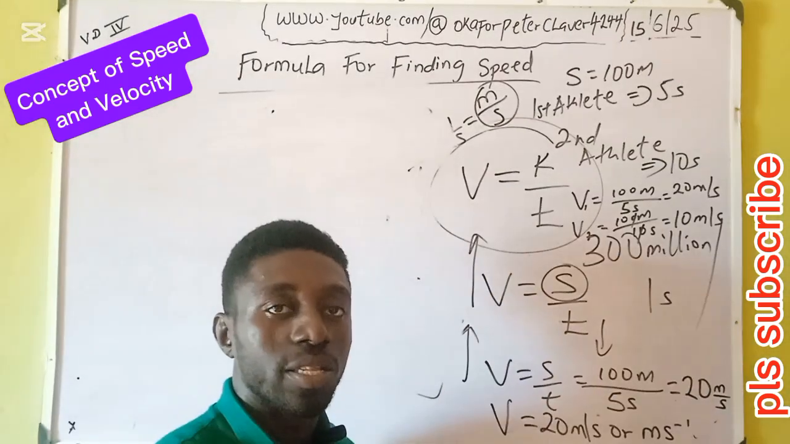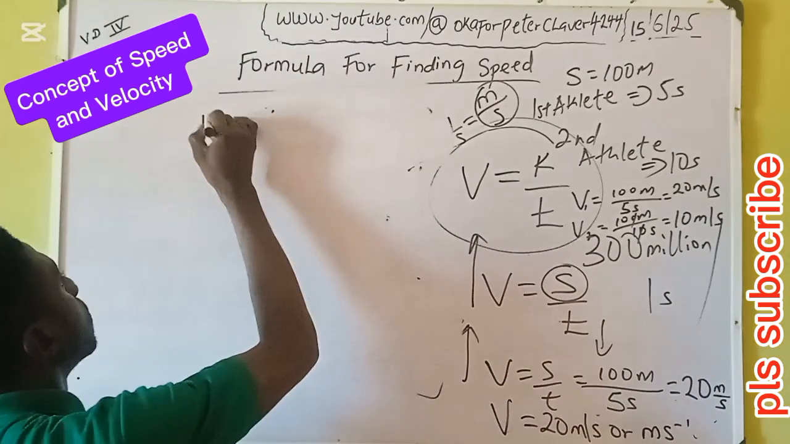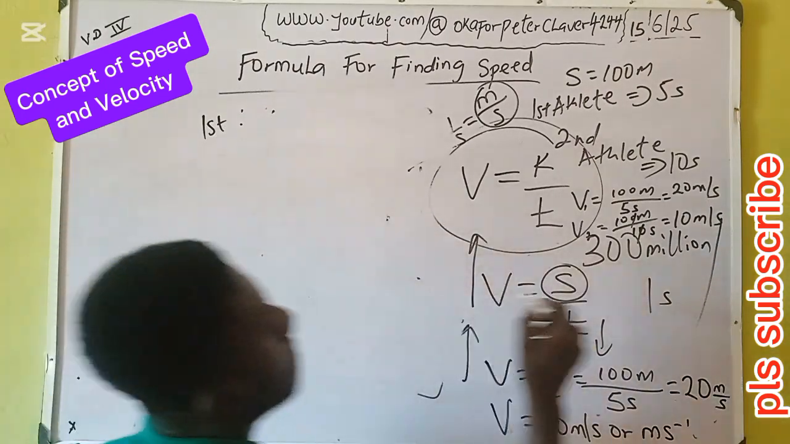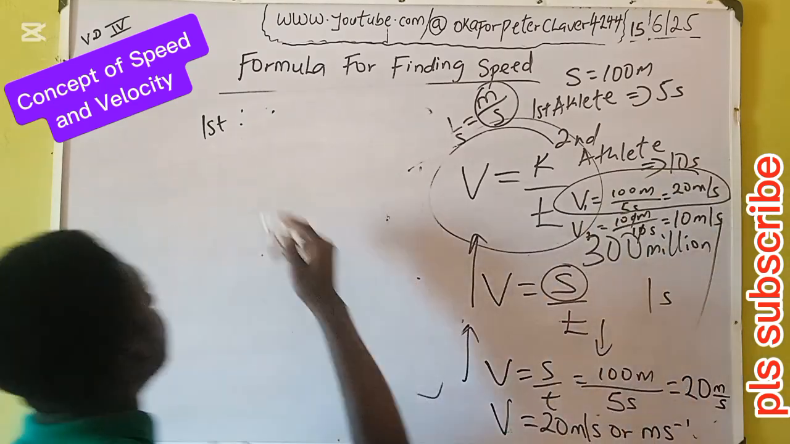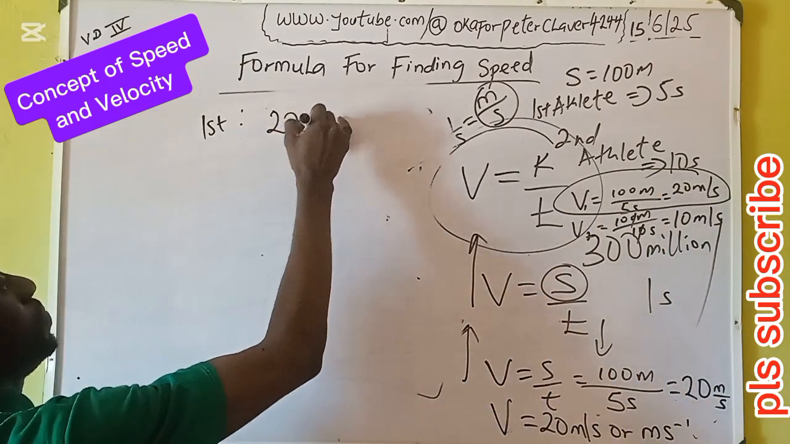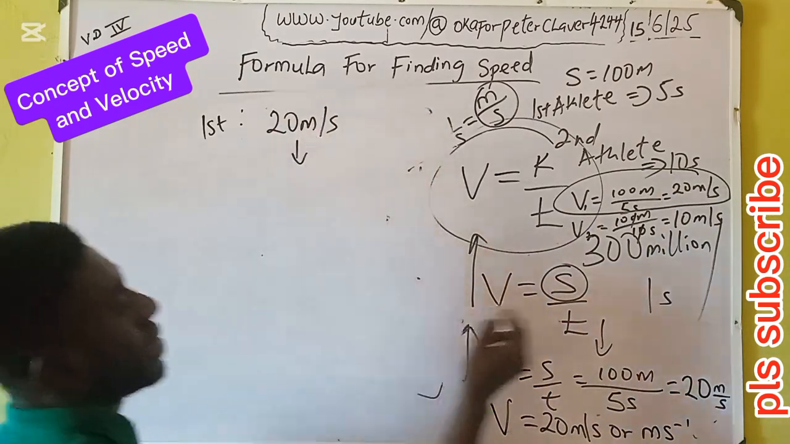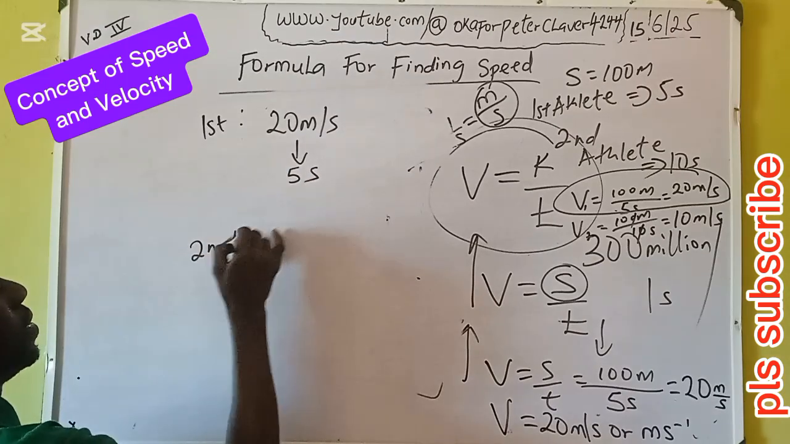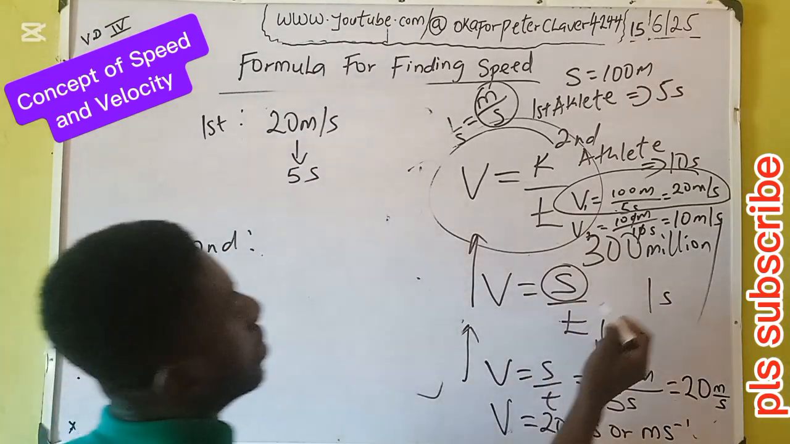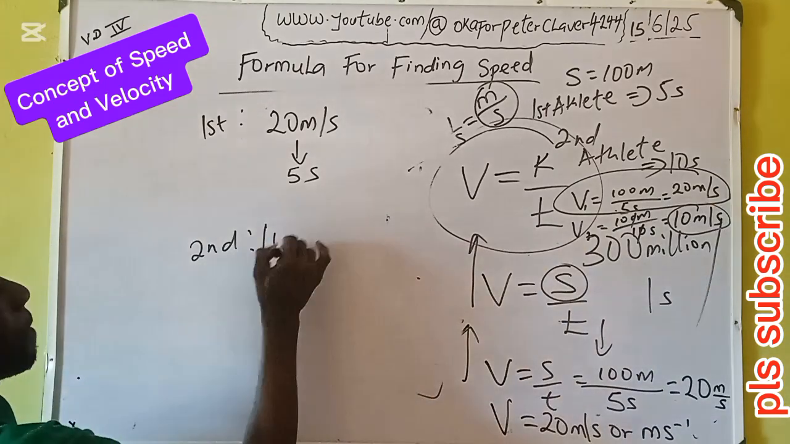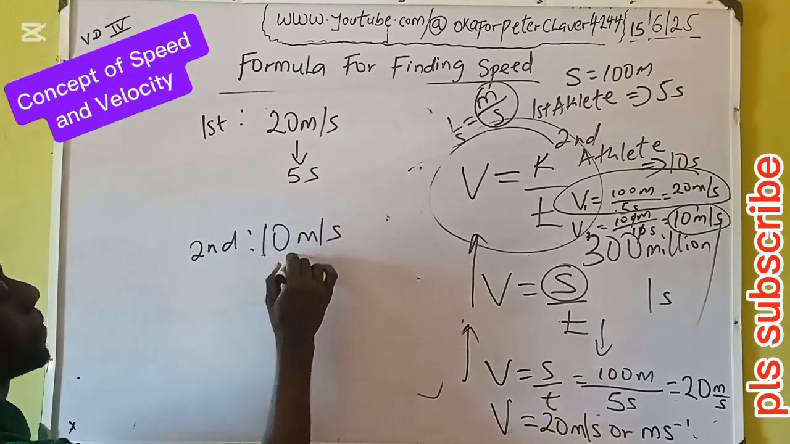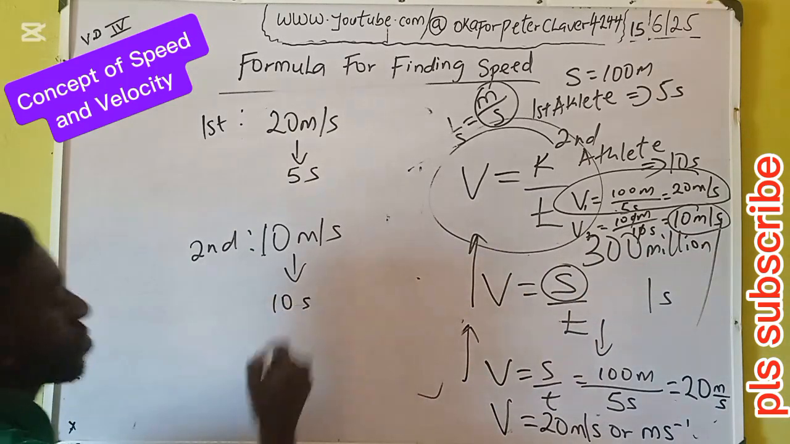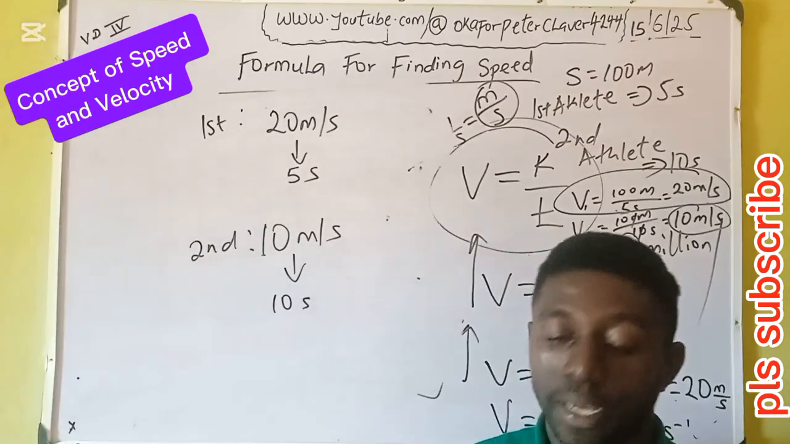Please do notice something. The speed of the first athlete is 20 meters per second, and the time taken was 5 seconds. Second athlete, the speed is 10 meters per second, and the time taken 10 seconds. Okay, please do notice something here.